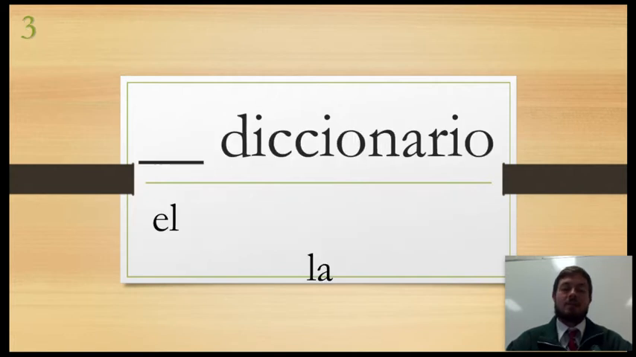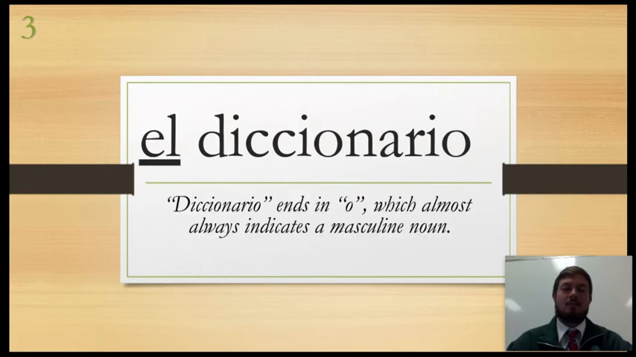Diccionario. Is it el or la? You got it. It is el. El diccionario, again, based on what we talked about yesterday, ends in an O. Most things that end in O are masculine, okay? Just like the ones that end in A, there are a handful of exceptions, but 99% of them will be masculine.